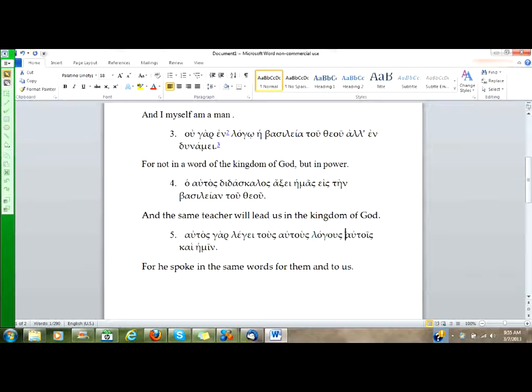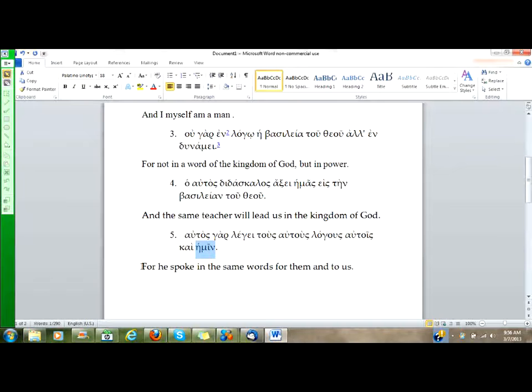And then we have autois, which is dative plural. So that's our indirect object. Our direct object is logous in the accusative case. Indirect object, autois, which we can translate as a prepositional phrase beginning with the word to. For he himself says the same words to them. And then we have a second indirect object. Again, dative case. This is the first person pronoun, dative case plural form, hemin, and it means to us. For he himself says the same words to them and to us.